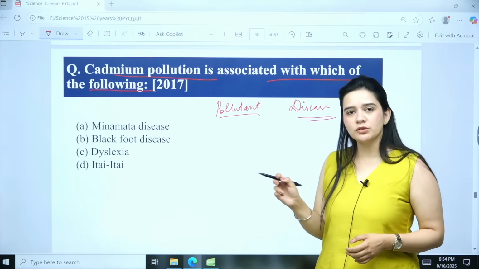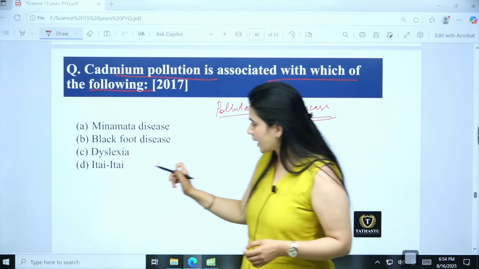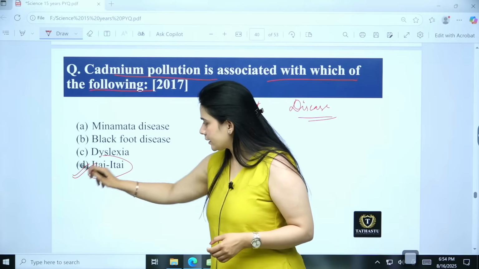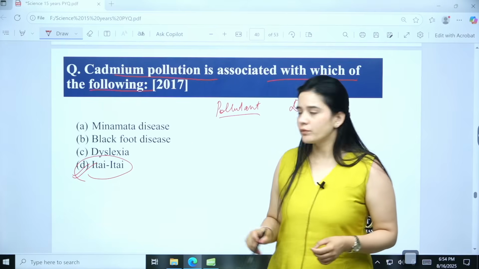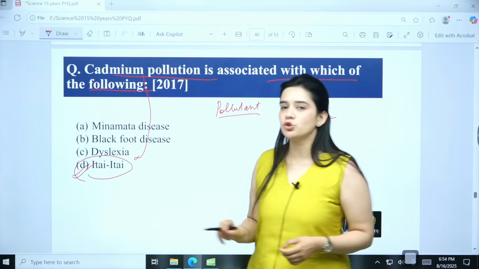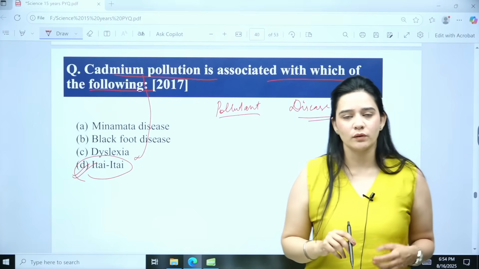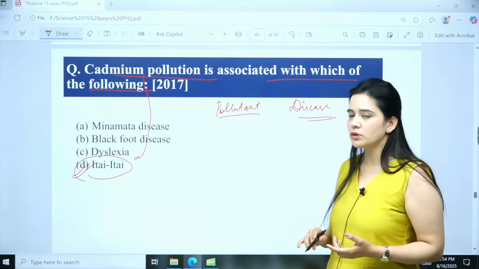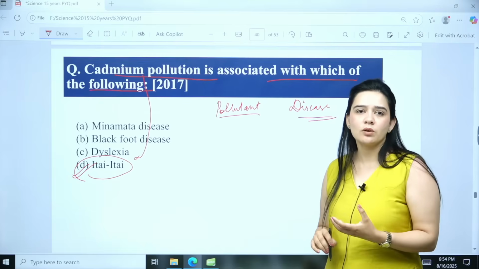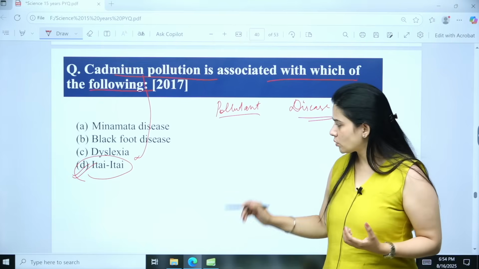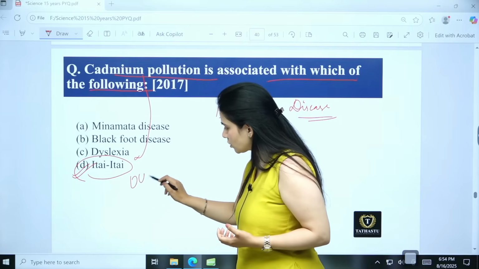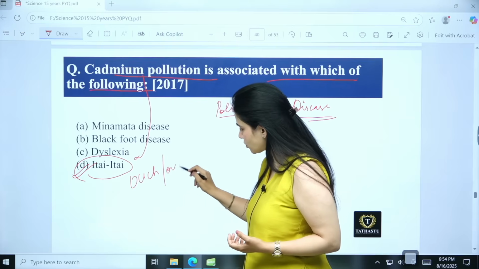Now because of the cadmium pollution, we have the Itai disease. Okay, that happened in Japan, when there was cadmium pollution in the river. It caused the Itai disease, also known as the ouch disease. You might get another name, ouch.